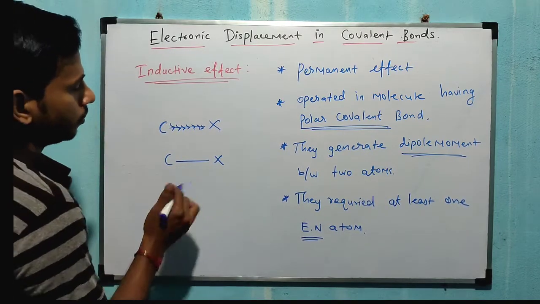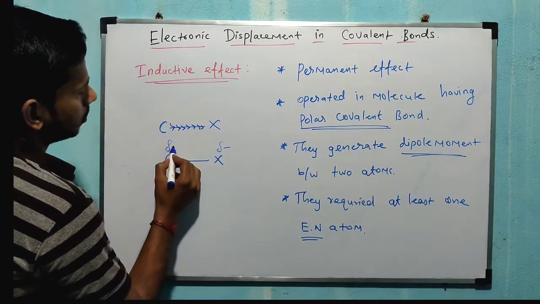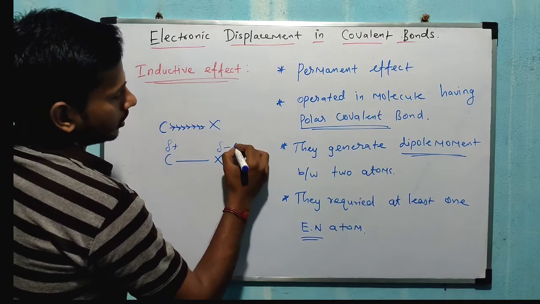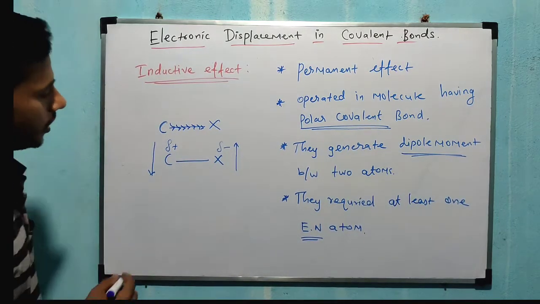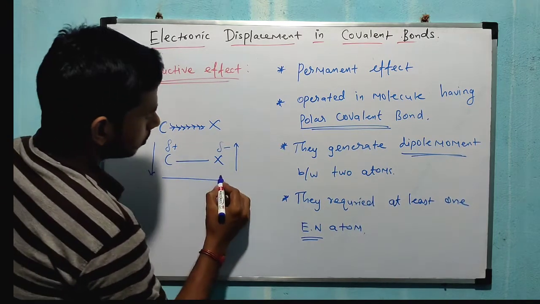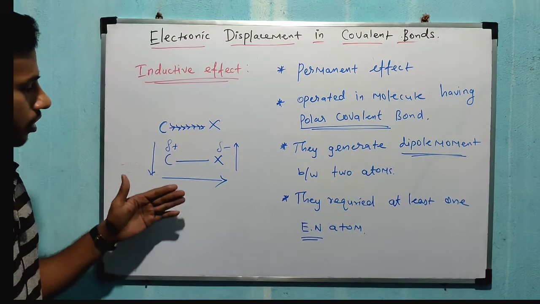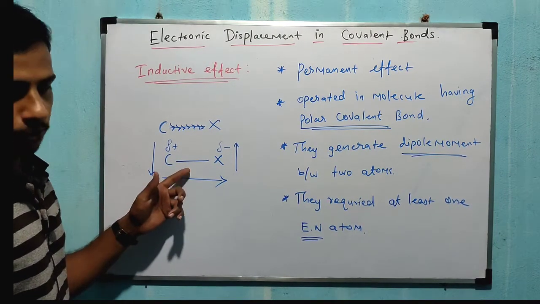One end becomes partially negative and the other partially positive. The halogen end becomes electron rich and the carbon end electron deficient, so the dipole moment points towards the halogen atom.